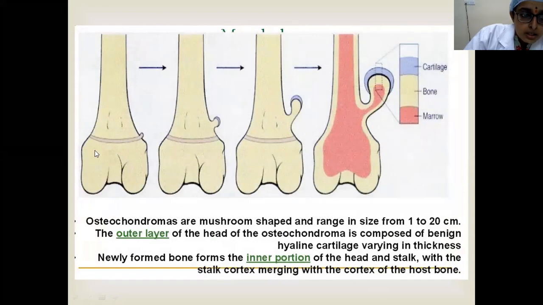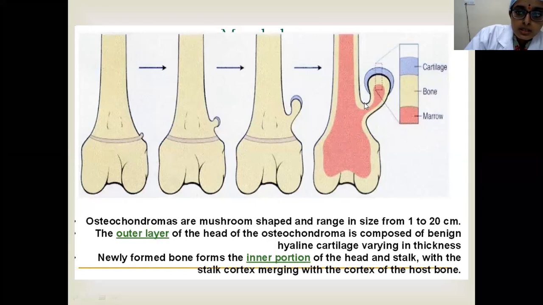So here you can see there is some physeal cartilage here, and this physeal cartilage got herniated out of the perichondrium, and then this one started growing here. This blue one is the cartilaginous cap which is derived from the physis, and then the stalk of the tumor is continuous with the cortex, and the medulla of the bone is also growing into this stalk.